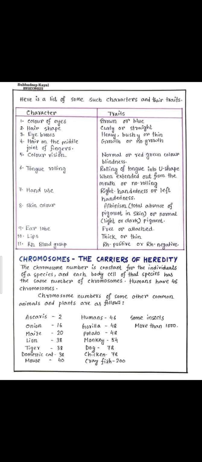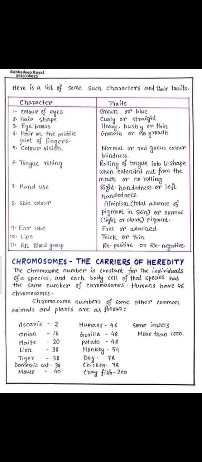Here is the list of some characters and traits. For example, the characters in humans are the eye, and it may be blue, brown, or black. Hair shape, it may be curly or straight. Eyebrows, heavy, bushy, or thin. Hair on the middle joint of finger, growth or no growth. Color vision, normal or red-green color blindness. Tongue rolling, rolling of the tongue into a U-shape when extended out from the mouth, or no rolling.